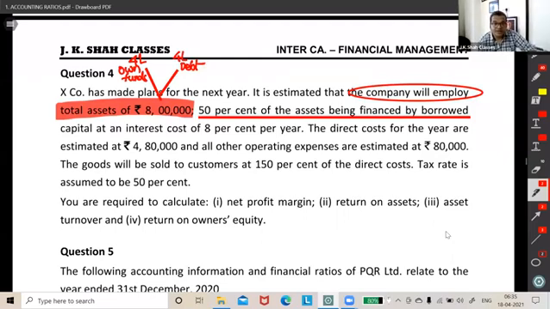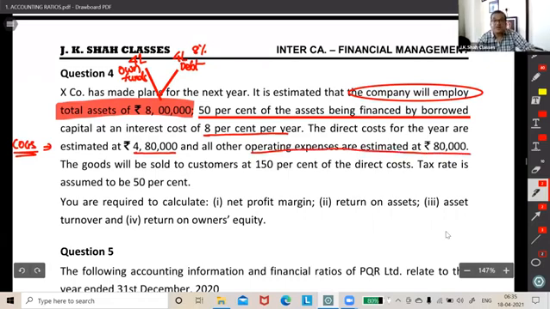The rate of interest for the debt is 8%. So we can say 8% debt. Direct costs are estimated to be 4,80,000. Direct cost means COGS, cost of goods sold. Other operating expenses are estimated to be 80,000.